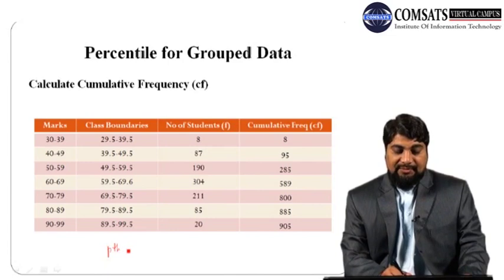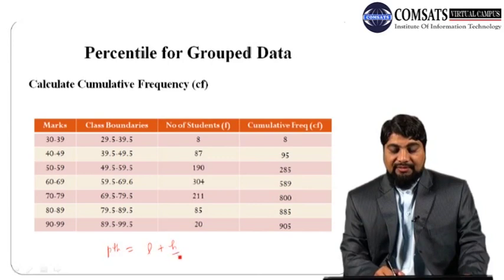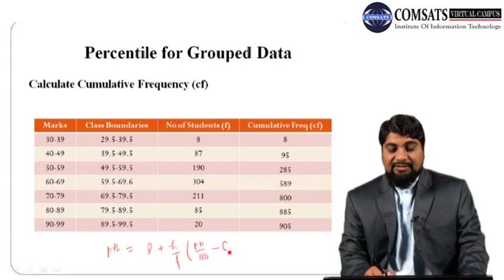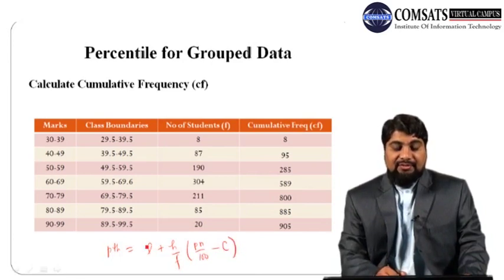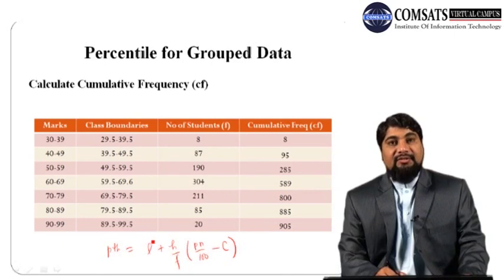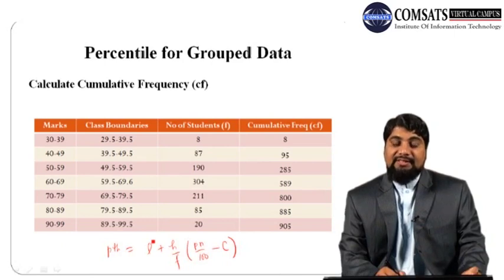Now the formula: the pth percentile is L plus H over F times (P n over 100 minus C). Note that L is the lower class boundary of the pth percentile class.